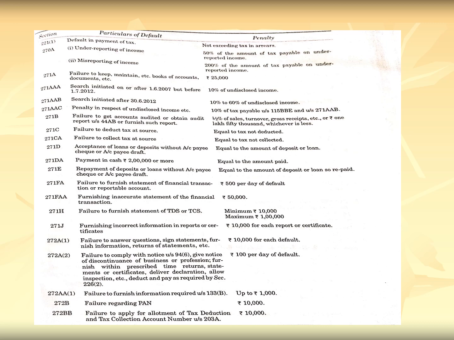For example, for underreporting of income, the penalty is 50% of the amount of tax payable on underreported income, and for misreporting of income, 200% of the amount of tax payable on underreported income. For failure to keep and maintain books of accounts, documents, etc., 25,000 rupees will be paid as a penalty. So you can see this list. This is the exhaustive list. It includes all the sections given in the Income Tax Act on which different types of penalties have been given.